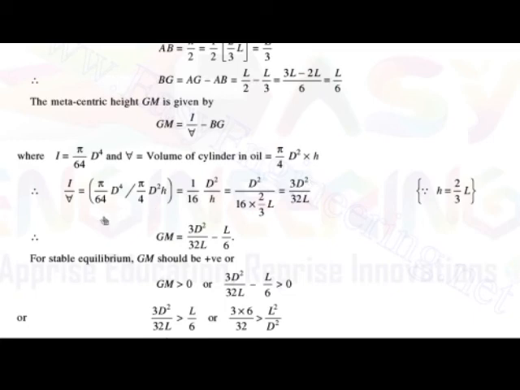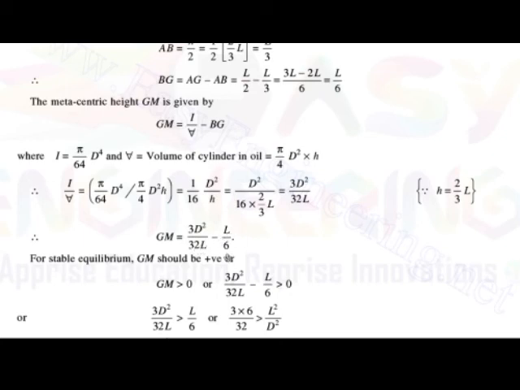So I, the moment of inertia, upon the volume of the body submerged, after putting the values, we get I upon volume is equal to 3d square upon 32L. Now GM is equal to moment of inertia upon the volume of the body in water minus distance BG. So it is equal to 3d square upon 32L minus L by 6.